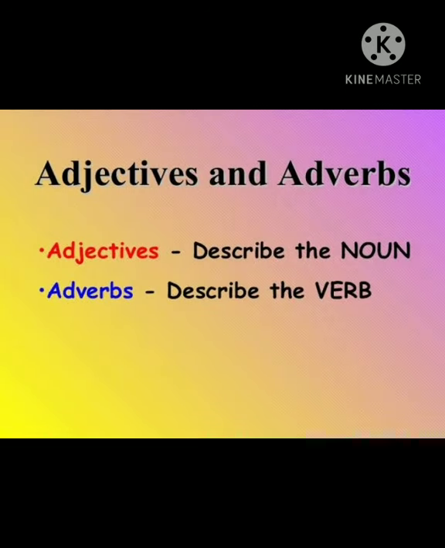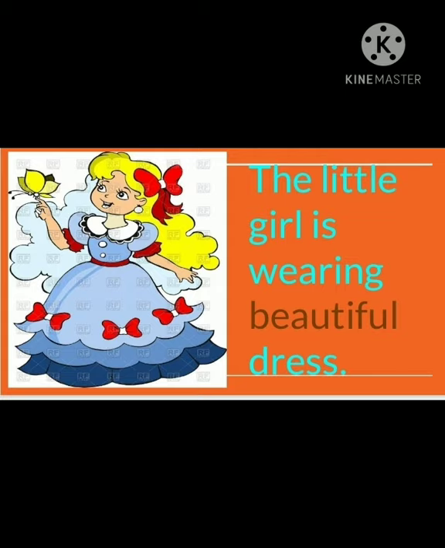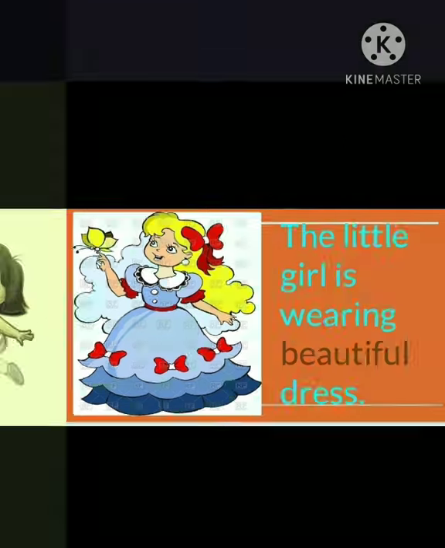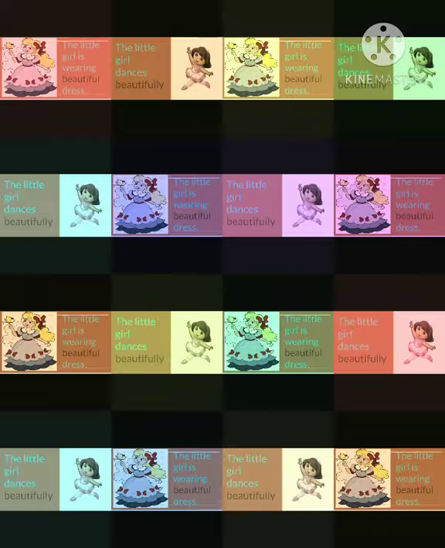Your first example is, the little girl is wearing a beautiful dress. In this sentence, the word beautiful is talking about dress, and dress is a noun. That means the word beautiful is describing a noun. So, the word beautiful is the adjective. That means if a word describes a noun or pronoun, that is an adjective. But if the word describes or tells more about a verb, that is an adverb.